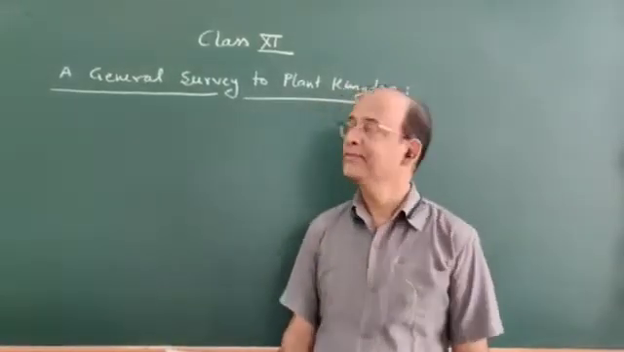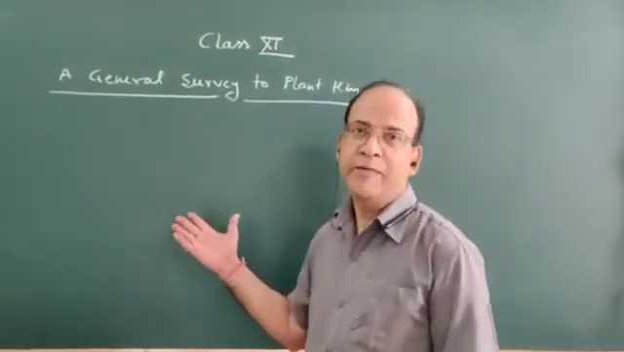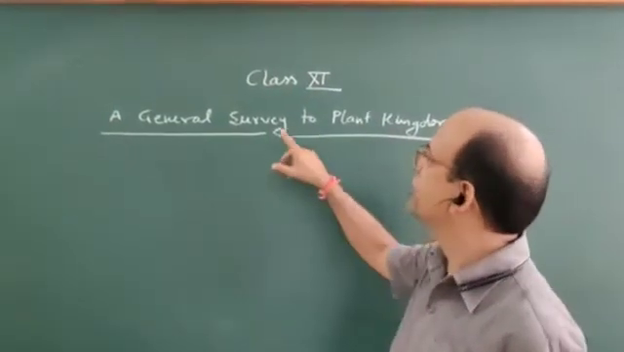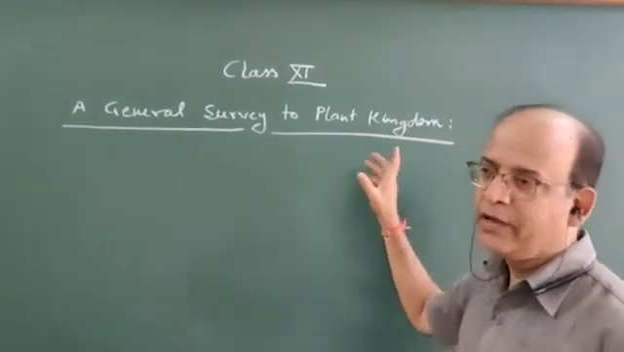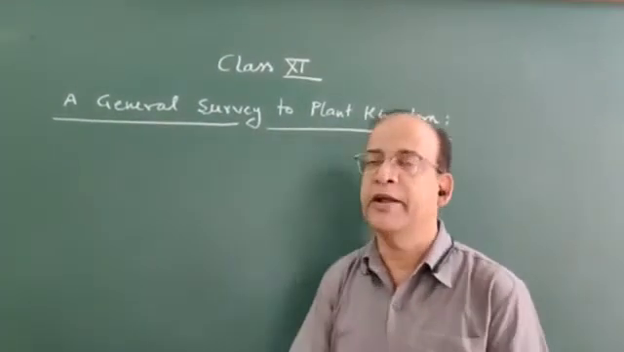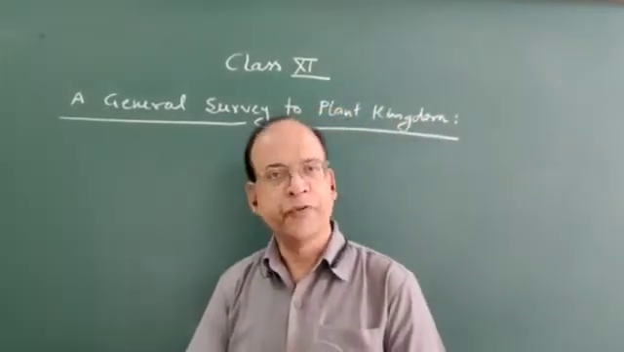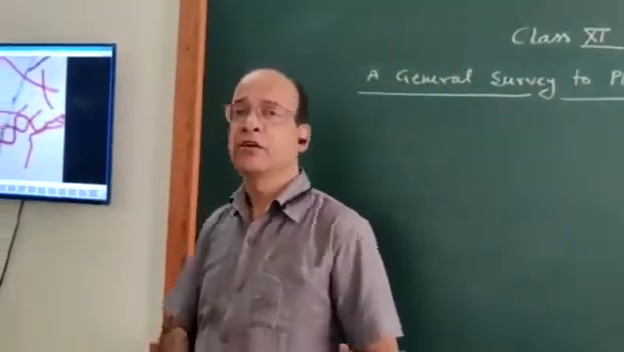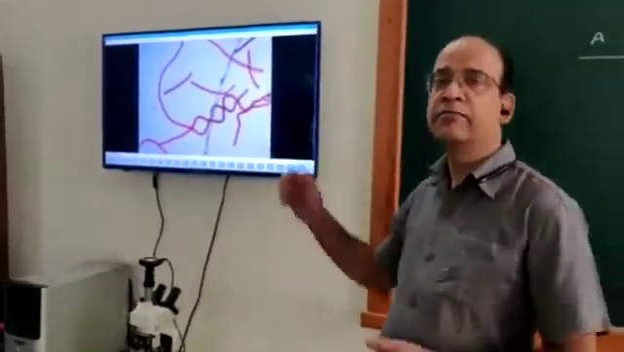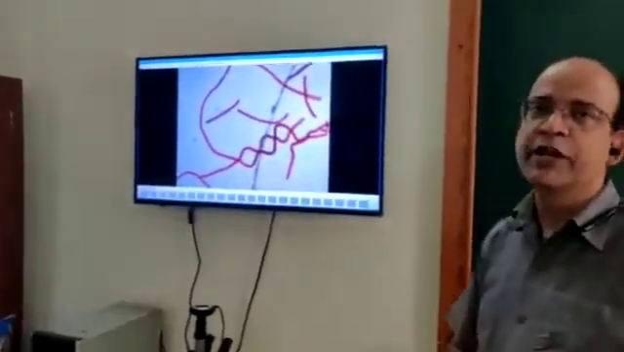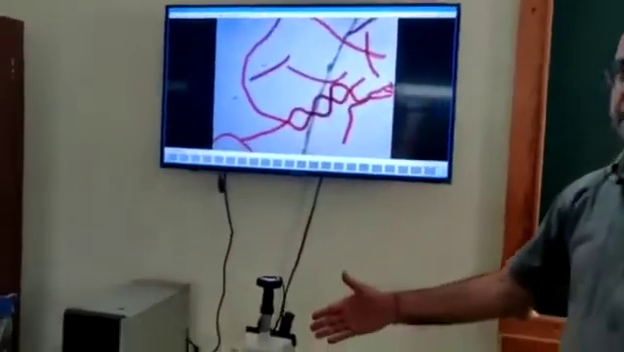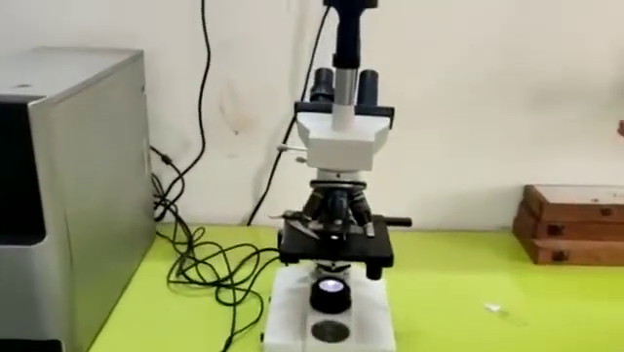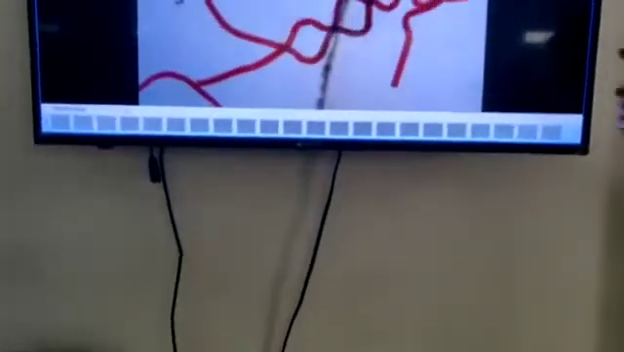Good morning, students. Today I am having with you here a practical of class 11th, a general survey of plant kingdom. In this general survey of plant kingdom, we will have different specimens of plant kingdom. Here I would like to show you the slide of blue-green algae, and that blue-green algae is cyanobacteria. With this microscope, I will be able to show you this slide of blue-green algae.